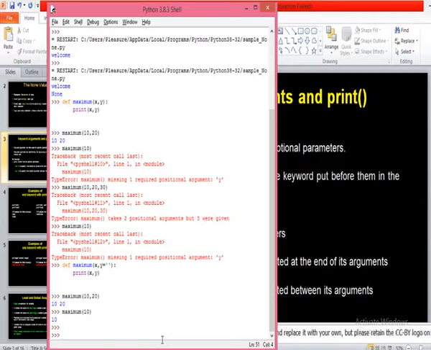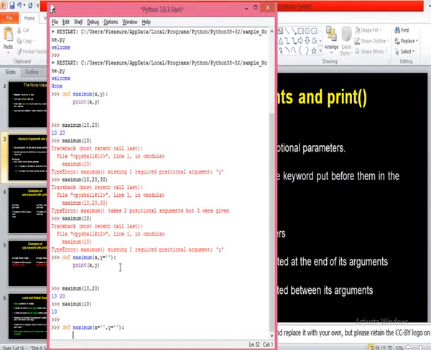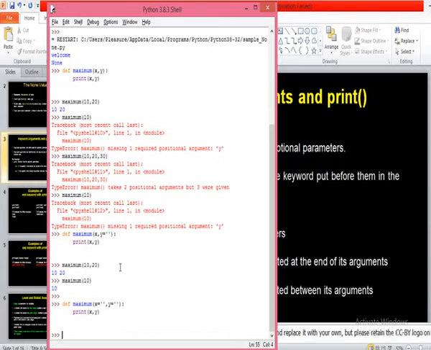So can all parameters be optional parameters? Yeah, definitely you can make it. Simple. You just take the same definition and make both optional. So here I'll take x equals to single quote. Now print of x comma y. Then now call the function maximum with empty parenthesis.